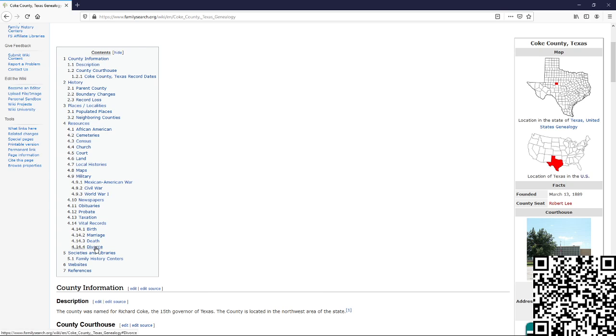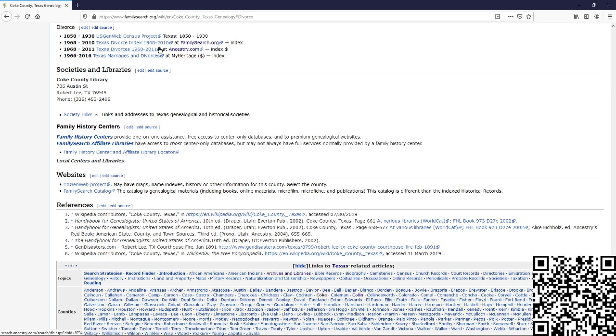But if you want to get divorce records, death records, it tells you Texas divorces at Ancestry.com. Okay? You can see the index, but you have to pay for the information. Texas Divorce Index is also available at Family Search. U.S. Gen Project, Texas Marriages and Divorces at MyHeritage. So this shows you that MyHeritage has it in their digital collection, but it's not at Ancestry, and it's not over at Family Search. Well, each one has different parts. Like this is 68 to 2010, 68 to 2011, and this has an unlisted time frame. It also says marriages and divorces, where these are divorce indexes. So there you have it.